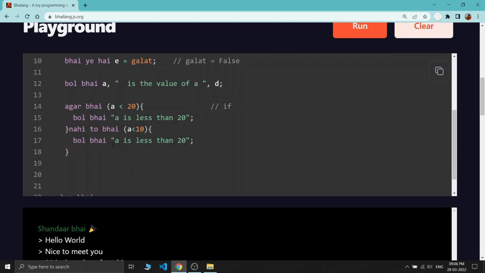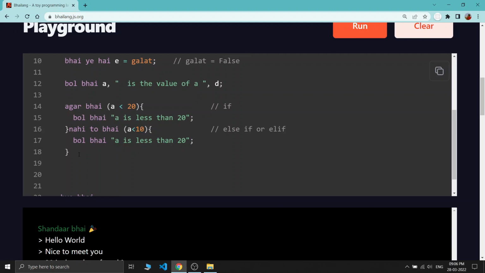This is similar to else if, or in Python we have elif. Nahi to bhai is similar to else if, and in Python it is elif.